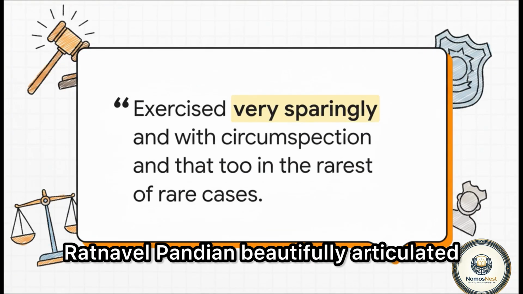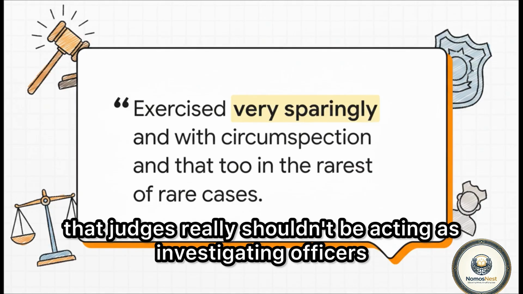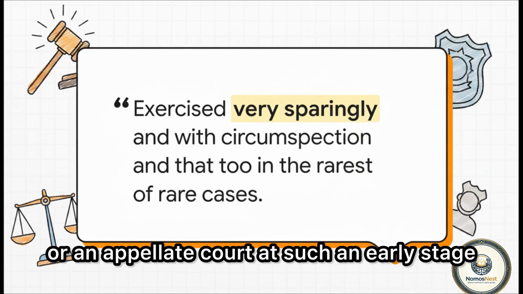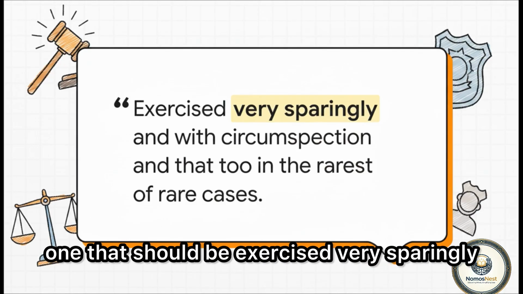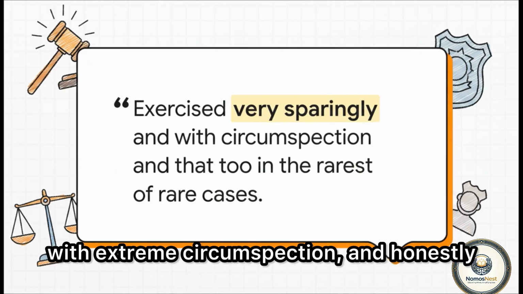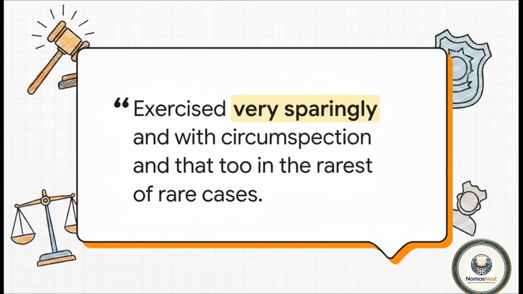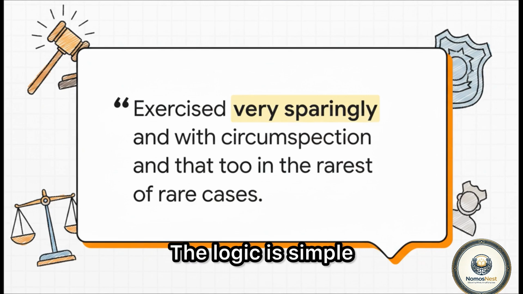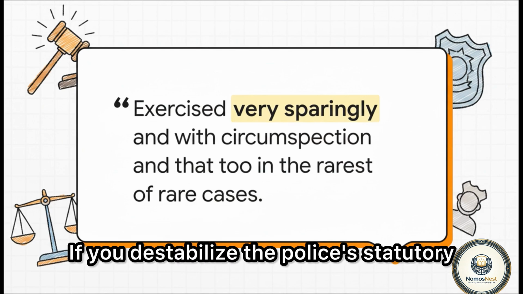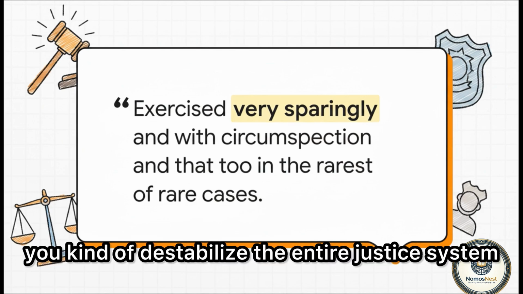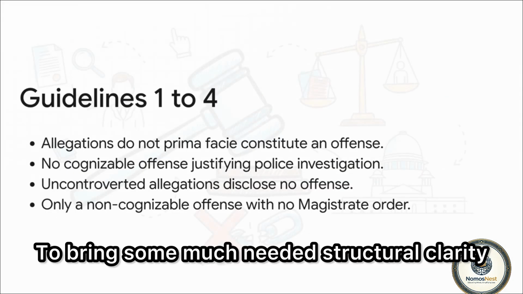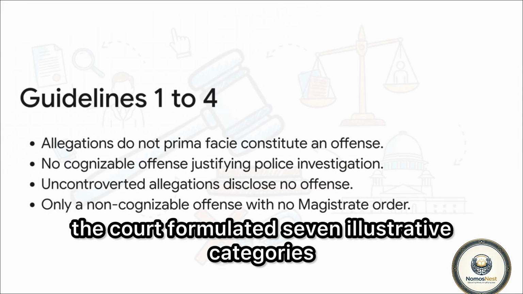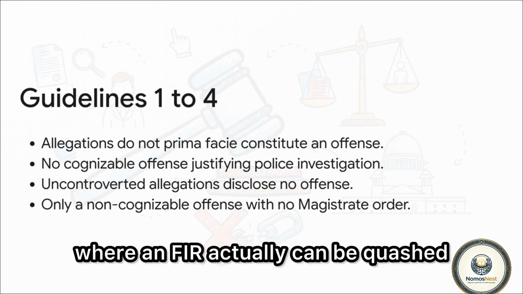Justice S. Ratnavel Pandian beautifully articulated that judges really shouldn't be acting as investigating officers or an appellate court at such an early stage. He stated that this interference is an extraordinary power, one that should be exercised very sparingly, with extreme circumspection, and honestly only in the rarest of rare cases. The logic is simple. If you destabilize the police's statutory right to investigate, you kind of destabilize the entire justice system. To bring some much-needed structural clarity, the court formulated 7 illustrative categories where an FIR actually can be quashed.